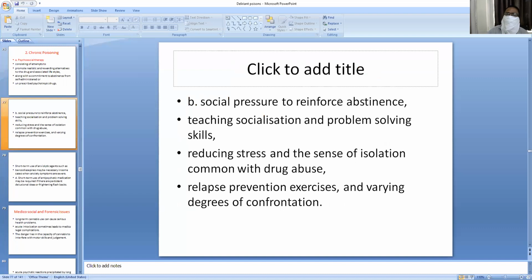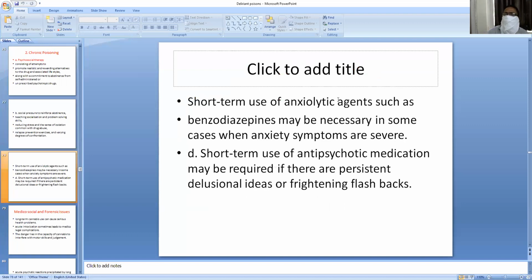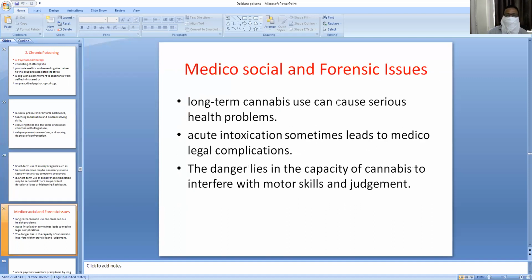Social pressure can be relieved by educating a person who is addicted to ganja. Short-term use of anxiolytic agents such as benzodiazepines can be useful. Antipsychotic medication also can be used.